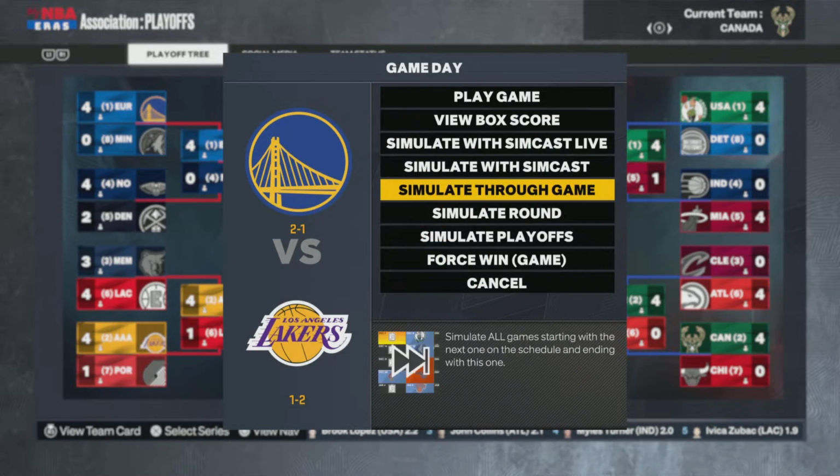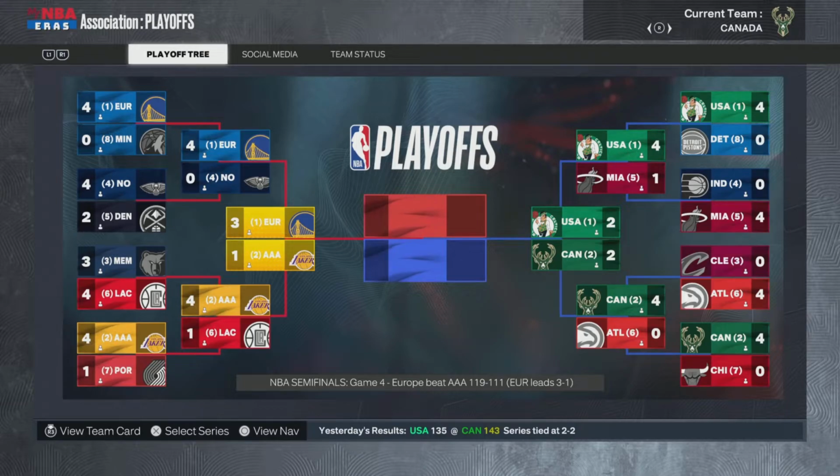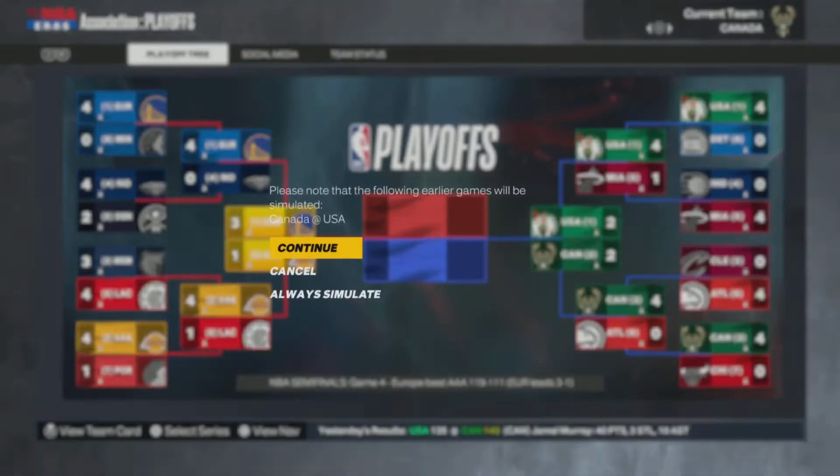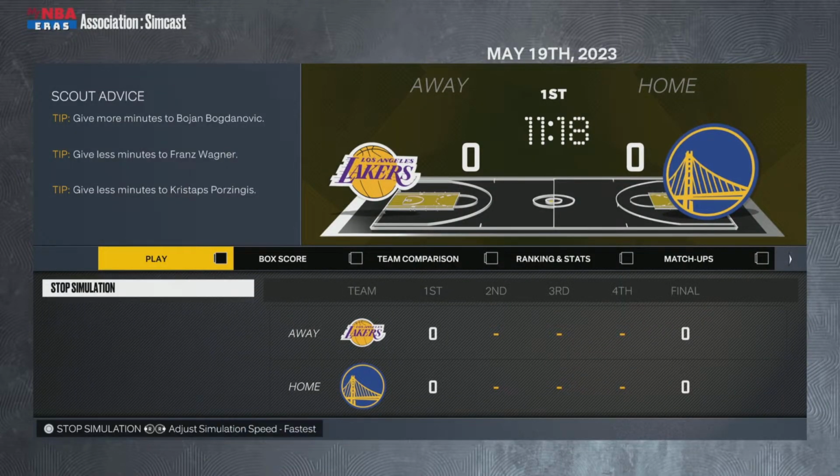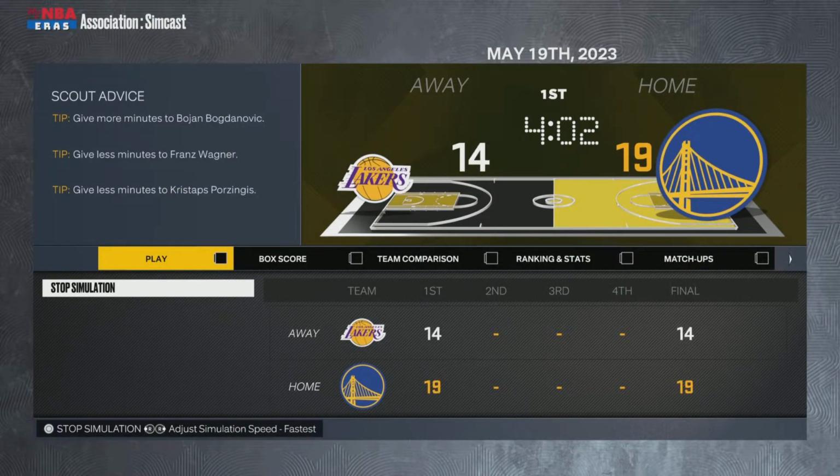So 2-2. Now I'm going to simcast this game, or actually just simulate it. 3-1. So that series doesn't look great. We're going to simcast it because it could be over now, and then we can just focus on the other series. So let's jump into the simcast here. So Golden State, I should say, Team Europe. If they take this game, they head to the NBA Finals to face the winner of US and Canada.